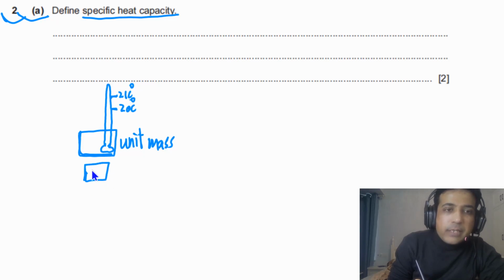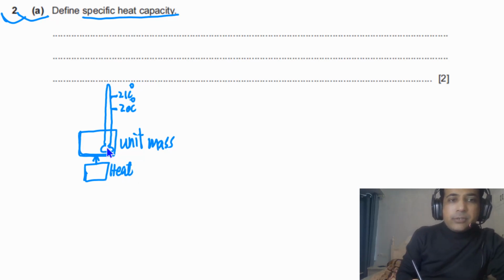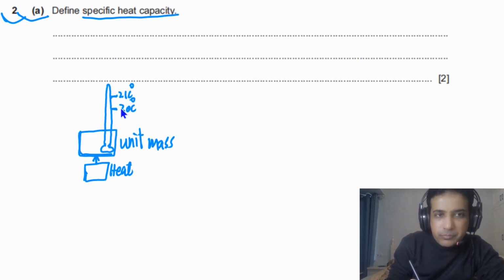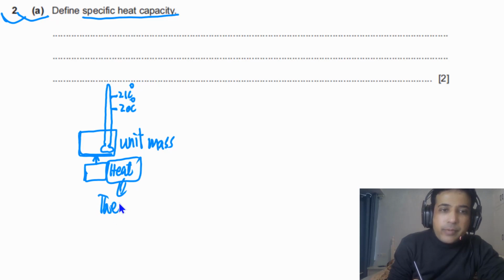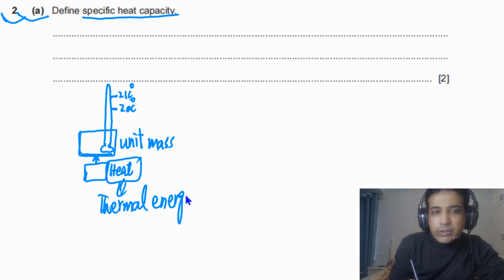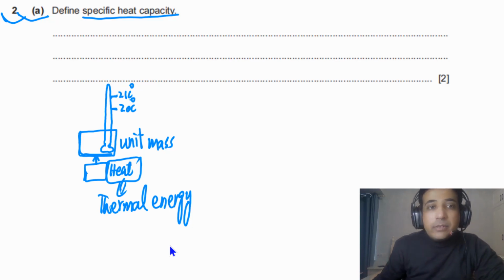We need to give thermal energy to this one. So we need to supply thermal energy, and this thermal energy will increase the temperature of this unit mass by 1 degree Celsius, by unit change in temperature. And that amount of thermal energy we will supply is called specific heat capacity. The amount of thermal energy we supply to raise temperature by 1 degree Celsius is called specific heat capacity.